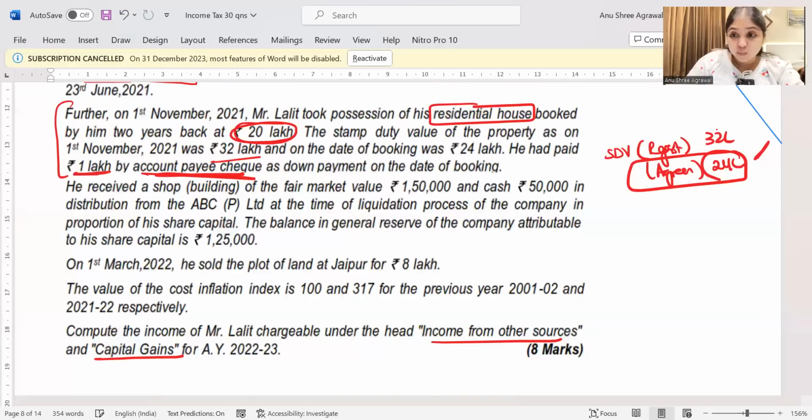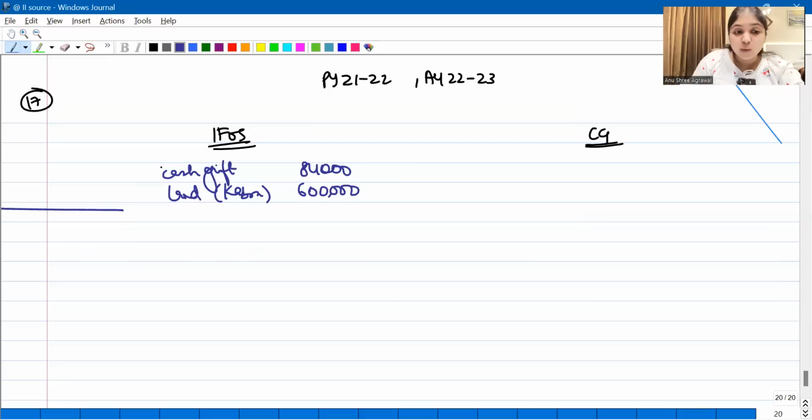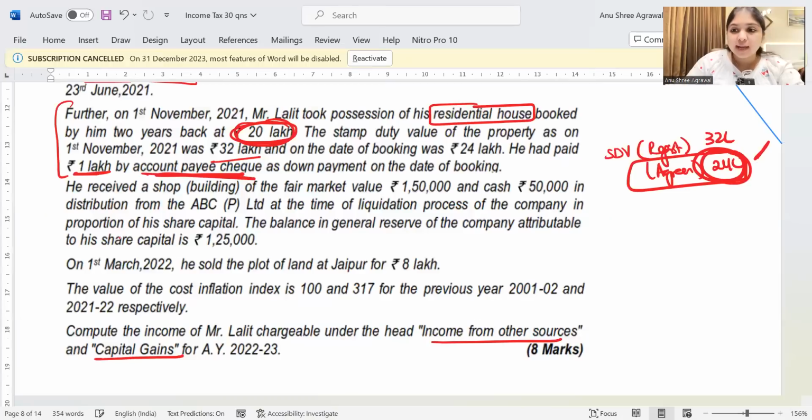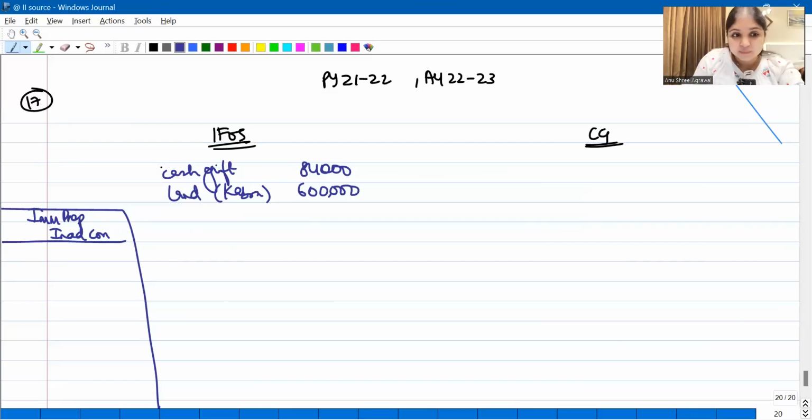So something worth 24 lakhs he has purchased by paying just 20 lakhs. So this is nothing but inadequate consideration. This is nothing but immovable property which he has acquired for inadequate consideration, guys, because something worth 24 lakh rupees he has purchased by paying just 20 lakh rupees. So here I will teach you 6 steps.